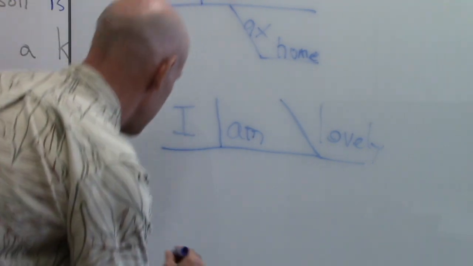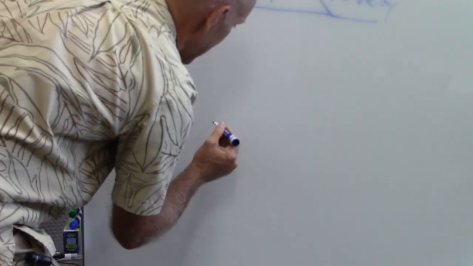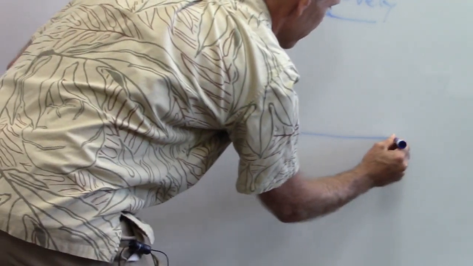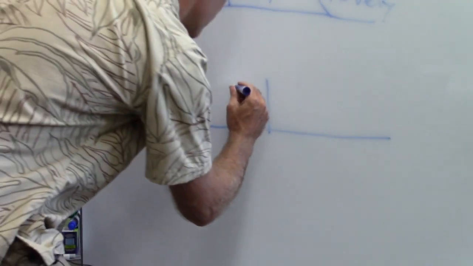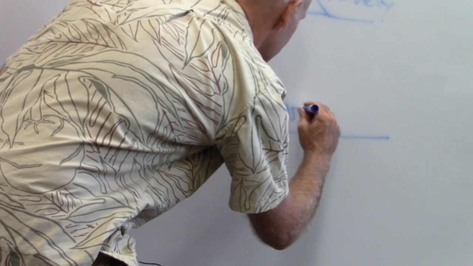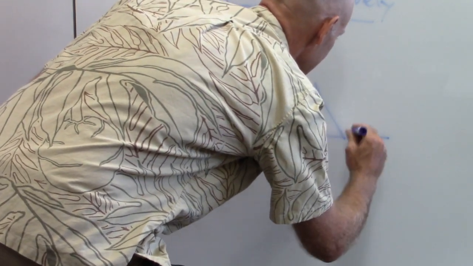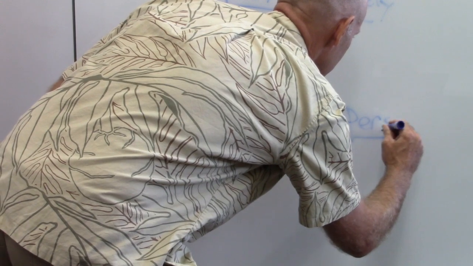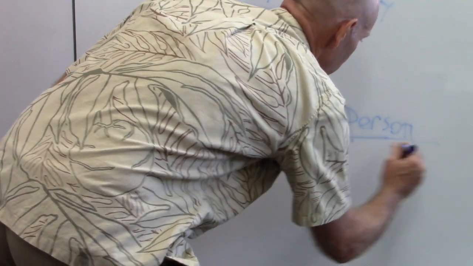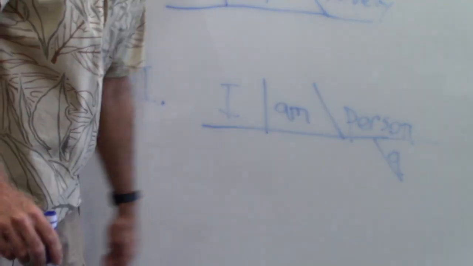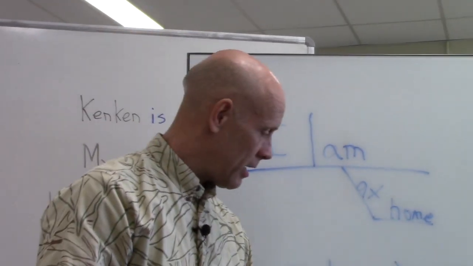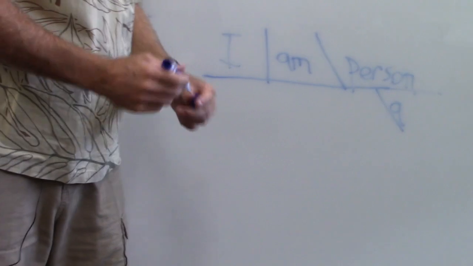And your pattern 3. Can you get us down here, Ken? Yep. Okay. How about a pattern 3 sentence? Can you give me a pattern 3 sentence? I am a person. Yeah, okay, you sure are. I am, and then again, the article that's called a determiner. Your determiner will go down here indicating that this is your noun phrase 1 subject complement. Noun phrase 1 subject, main verb be, noun phrase 1 subject complement.